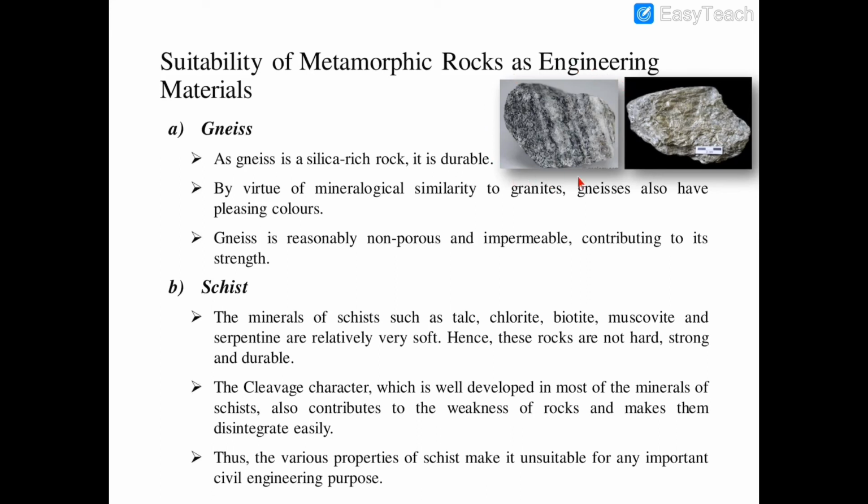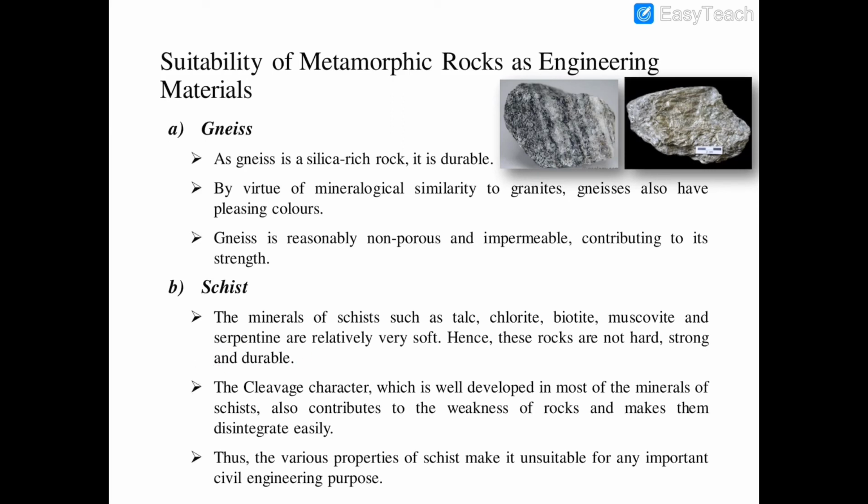This is a picture of gneiss and this is a picture of schist. The minerals of schist such as talc, chlorite, biotite, muscovite and serpentine are relatively very soft. Hence these rocks are not hard, strong and durable.